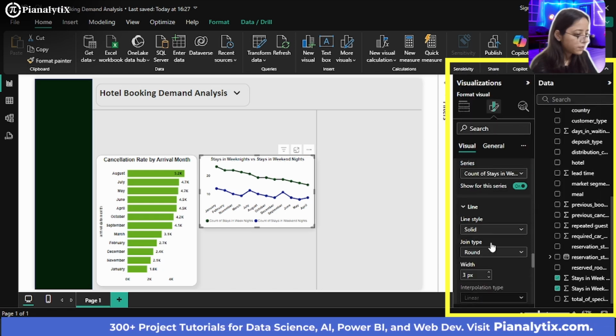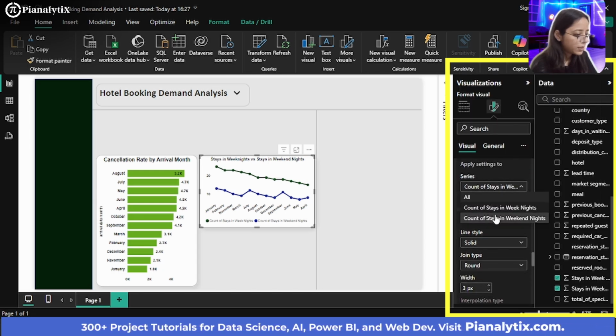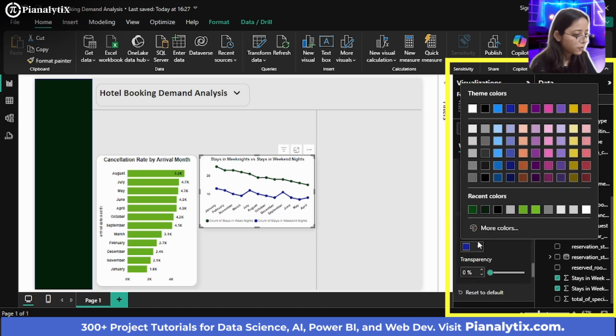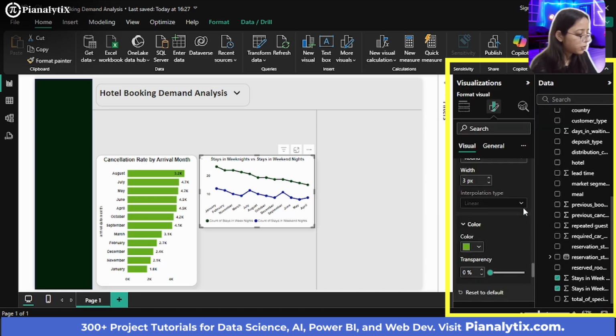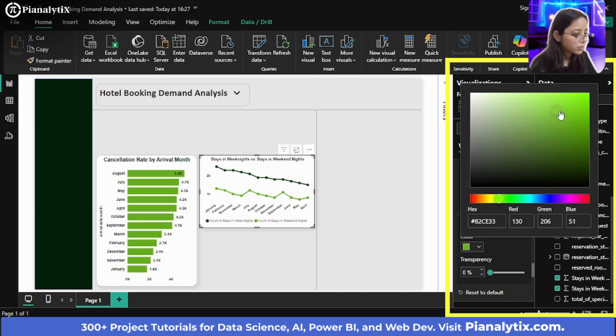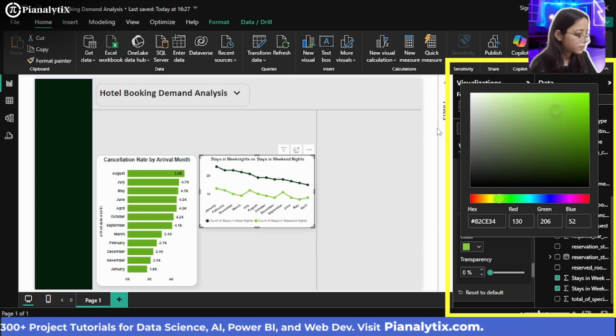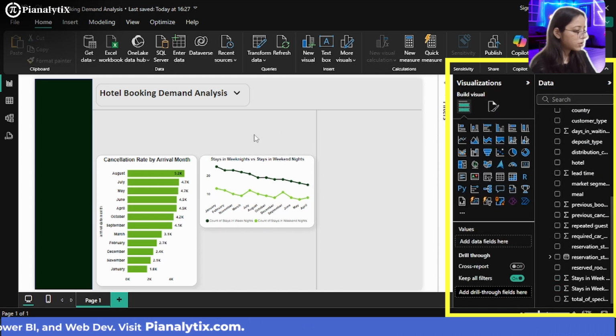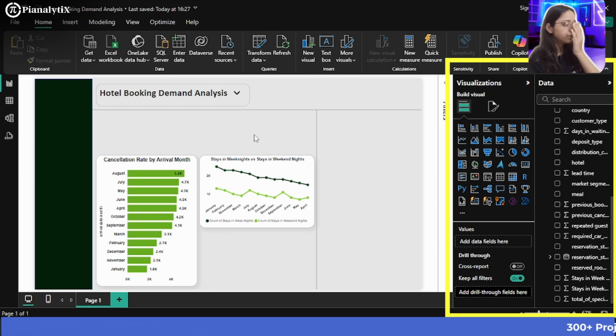And then for weekend nights, for the total number of stays to show, I would choose a different color. Maybe I could go with this, or maybe you could choose a lighter color again. So now this also looks much better.